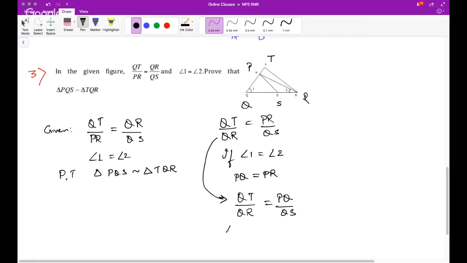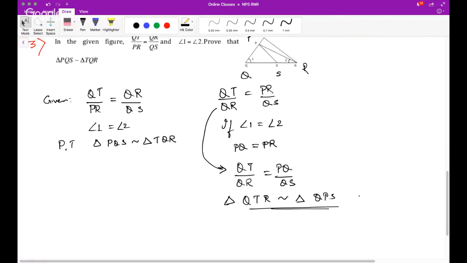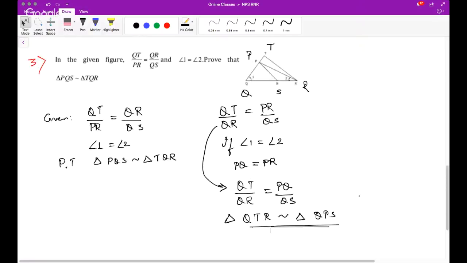So that means triangle QTR is similar to, so QT is corresponding to PQ and QR is corresponding to QS. So hence I can say triangle QTR will be similar to QPS. Very simple question it is. This was actually a 3-marker question in a previous board exam. So you guys can easily solve such questions. Now, let me take up another question.